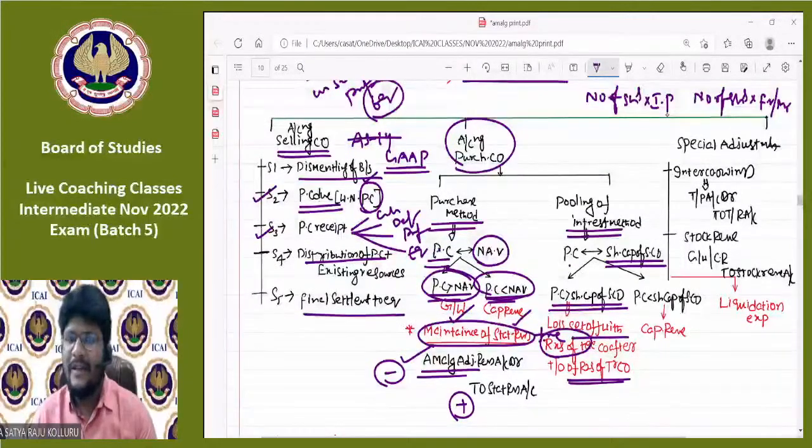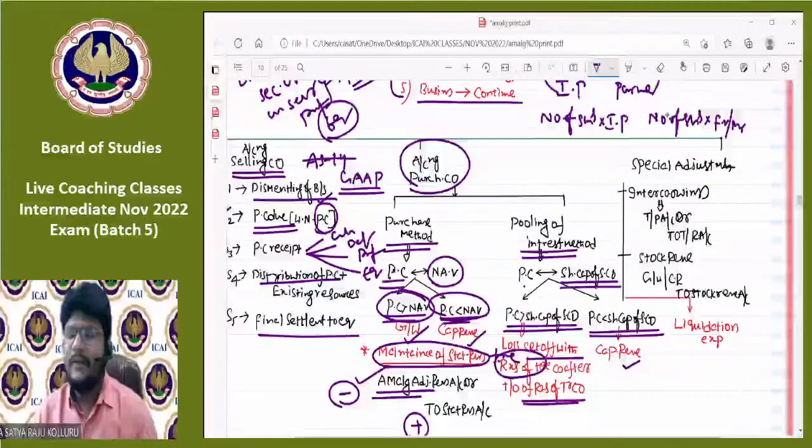Free reserves means either the P&L account or the general reserve. No, sir, if the other is applicable, that is, if PC is less than the share capital of the selling company, still we need to treat it as capital reserve.